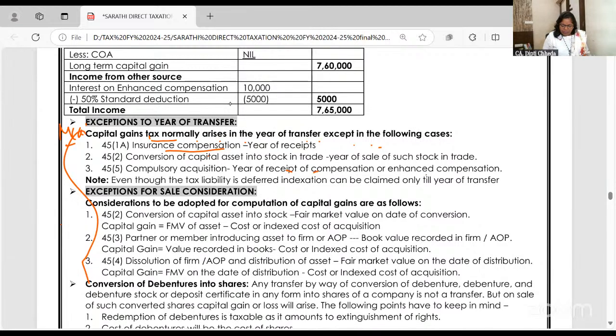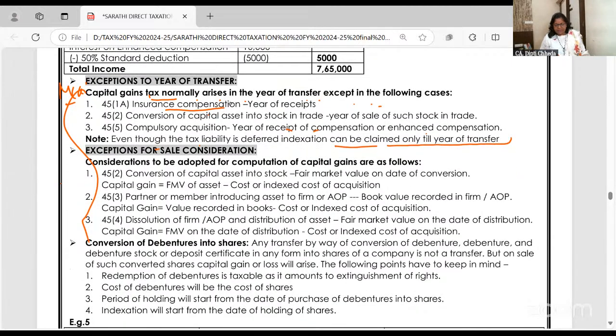But a very important point is, even though tax liability is deferred, if the property is compulsorily acquired in 16-17, but I receive the money later, indexation can be claimed only till the year of transfer. That's what we did now.